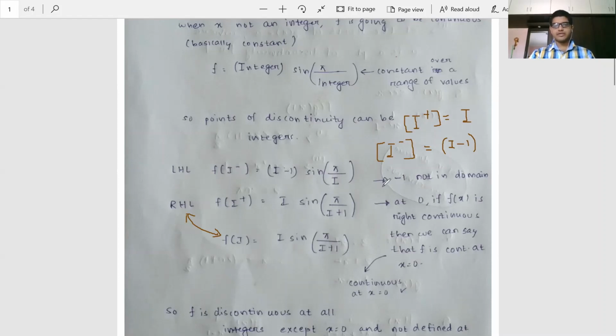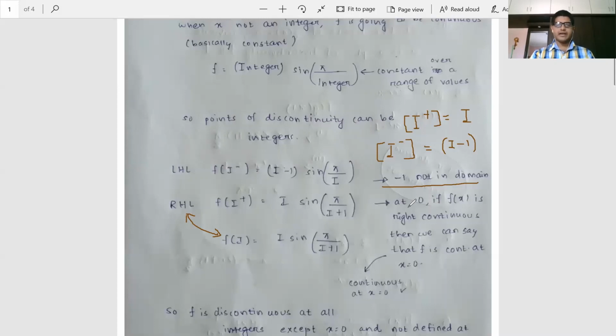Let us take some notes here. First, -1 is not in the domain. That is clear because I defined the domain there. Therefore, -1 is going to be a point of discontinuity. Remember, for continuity you require those conditions. The first one that I have covered means the point should be in the domain, as well as LHL equal to RHL equal to the function value at that point.